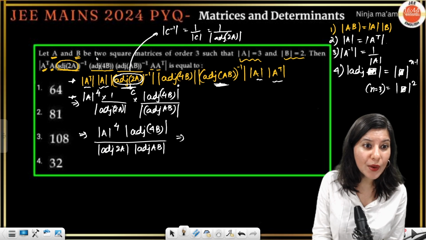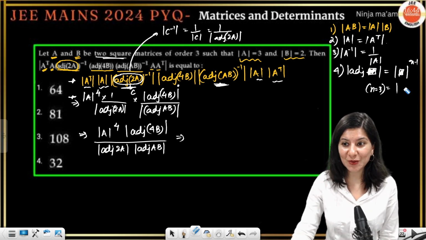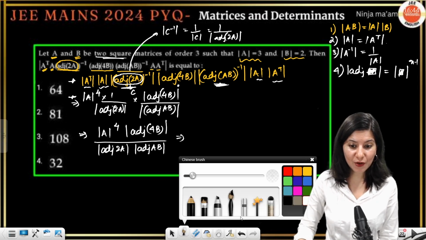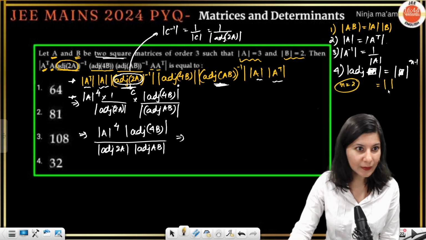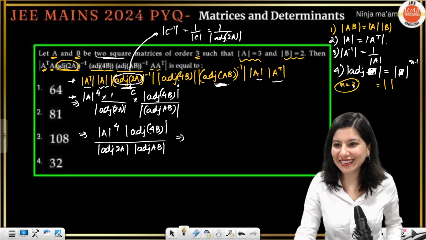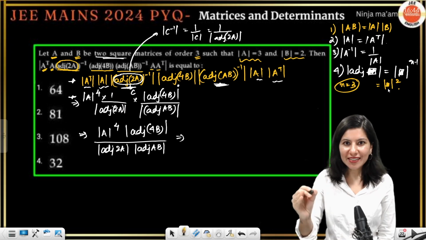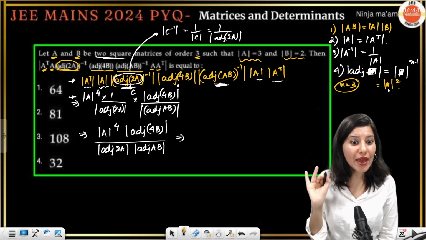Now, if this is a square matrix of order 2, we can't use it. So we need to check the order, then act accordingly. If it is a square matrix, n equals 2, so adjoint of anything would become determinant, oops, square matrix of order 3. So order 3, yes, 3 now. So again, sorry. So determinant of adjoint of anything is that determinant squared.